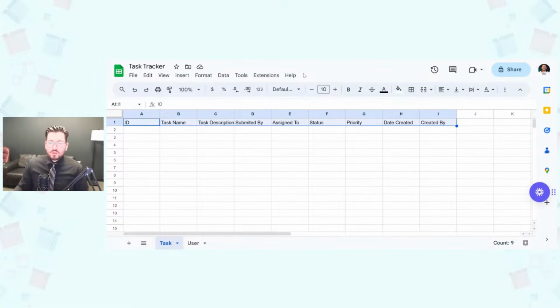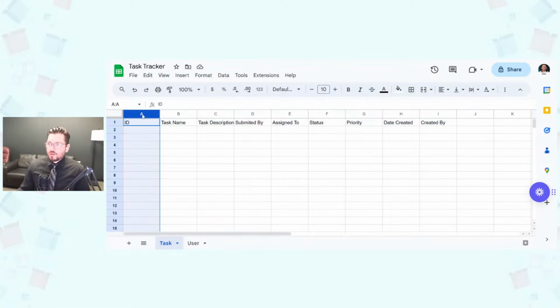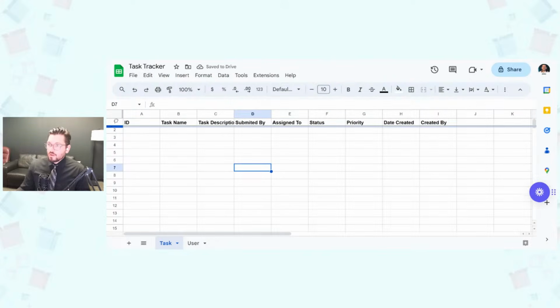There we go. Okay, so for the task table, the specific fields that we have are going to be ID, task name, task description, submitted by, assigned to, status, and then we'll have a priority, the date that it was created, and then the created by. Okay, and then just do a little data cleanup. I like to bold mine usually.